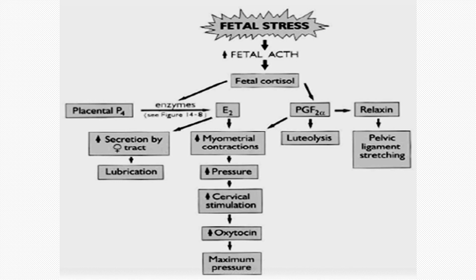This figure shows the other mechanism involving fetal cortisol, which is secreted as a result of the so-called fetal stress. As shown, fetal cortisol directly causes the secretion of enzymes converting progesterone to estrogen, and an increase in prostaglandin F2-alpha. Estrogen, in turn, stimulates secretions in the female reproductive tract, resulting in improved lubrication. Estrogen also directly increases myometrial contraction, resulting in an overall increase in pressure or push. On the other hand, prostaglandin F2-alpha also increases myometrial contraction, causes luteolysis, and stimulates secretion of relaxin, which, in turn, causes the pelvic ligament to stretch.